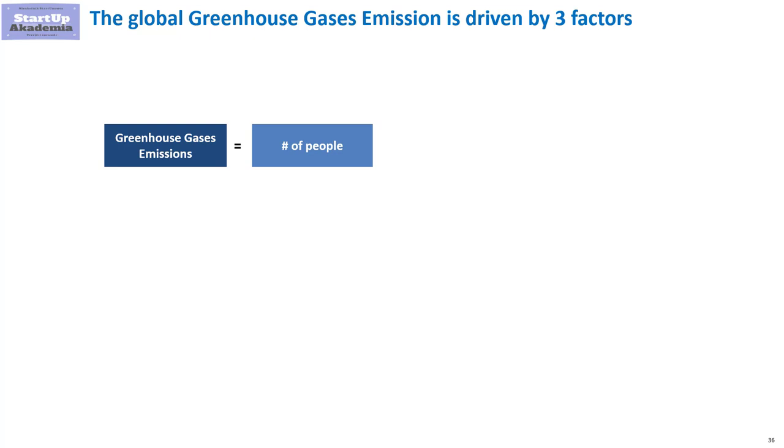The second driver will measure the economic activity per one person. We will use for that the gross domestic product per capita. This metric will show how many goods we created measured in dollars per person. Due to this driver, we can have a gradual increase in the emissions of greenhouse gases, even if the population does not change. This is caused by the higher production of goods in a specific country.